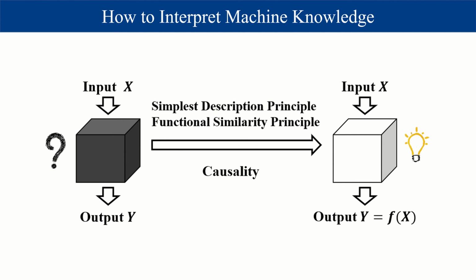The functional similarity principle refers to that for the same natural phenomenon, we must find the same reason as much as possible. At the same time, some specific methods, including the automation of the interpretation process and the local linearization, are also discussed in our paper for interpreting machine knowledge.